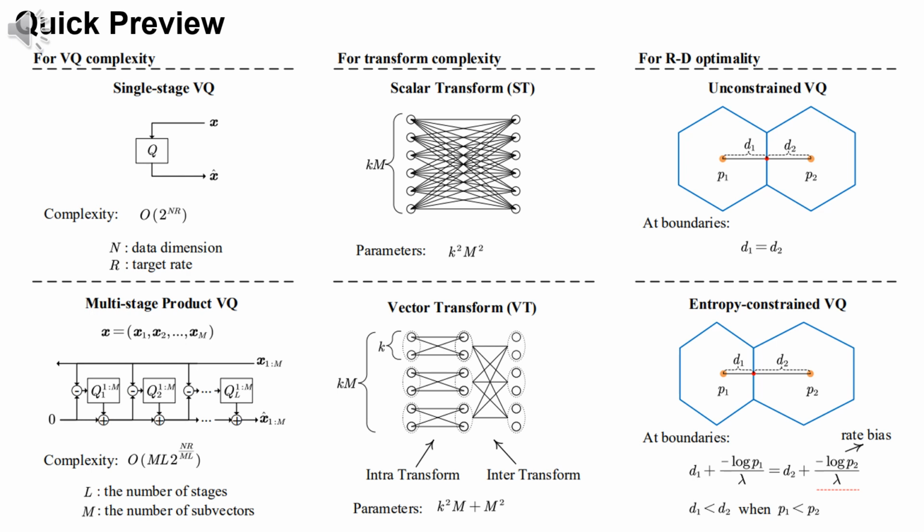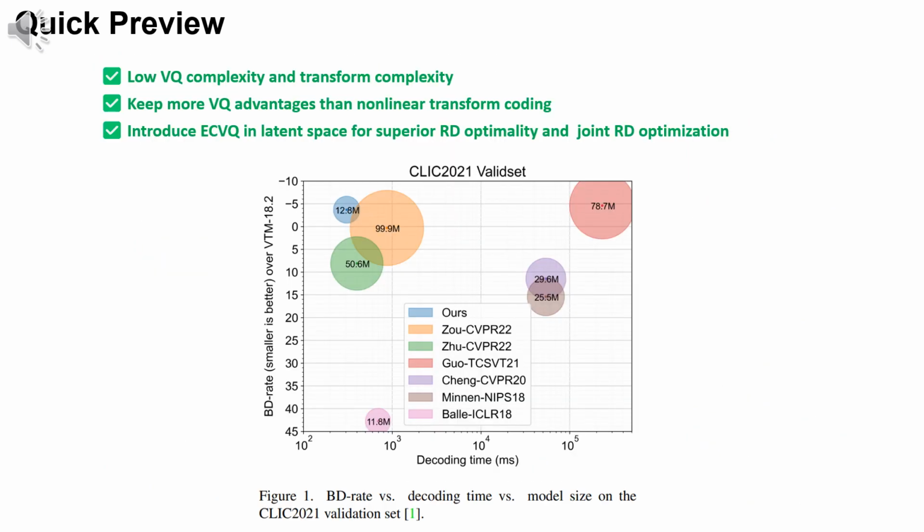We introduce 3 key points to design a practical vector quantizer, including 1. A multi-stage product VQ, 2. Nonlinear vector transform, and 3. Entropy-constrained VQ in latent space. Compared with previous neural image codecs, the proposed method offers superior rate distortion performance, faster decoding speed and smaller model size.